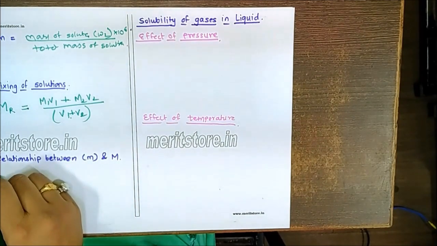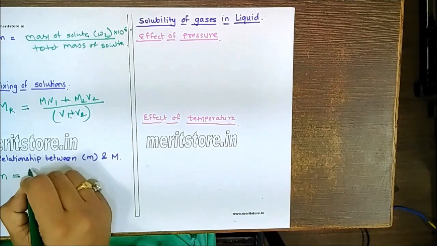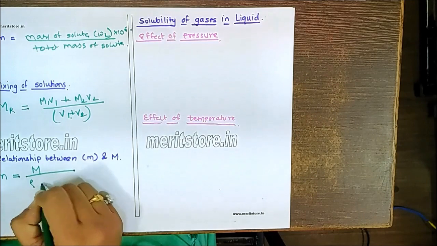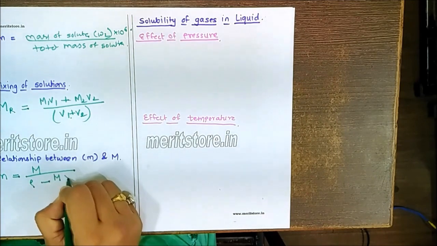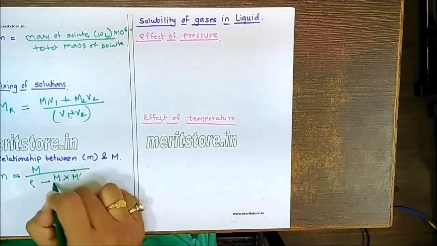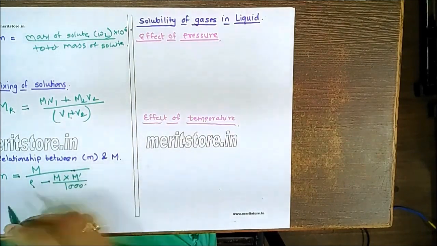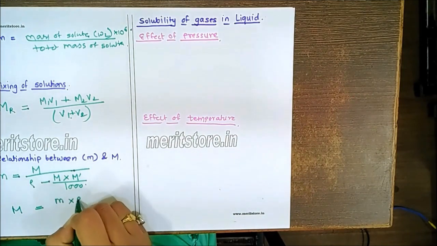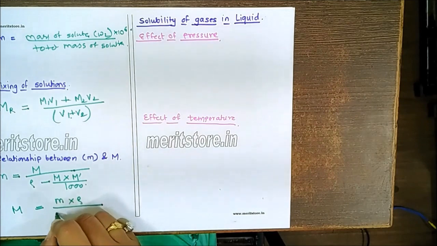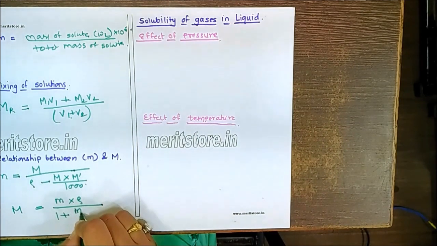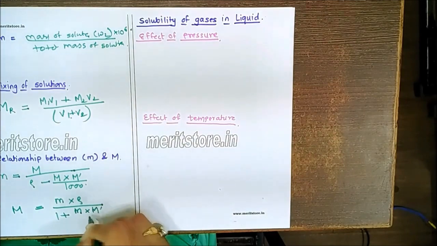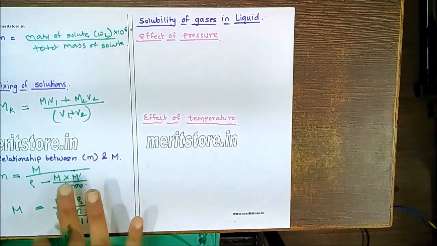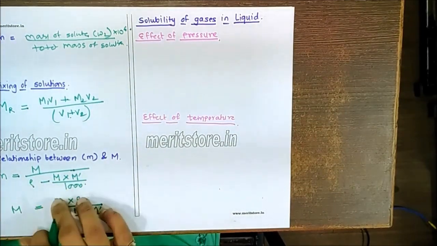Similarly, you should remember some of the formulas relating the molarity and the molality of the substances. So molality, that small m, is always equal to molarity divided by density minus molarity into the molecular weight divided by 1000. While molarity is equal to molality multiplied by density divided by 1 plus molality multiplied by molar mass upon 1000.